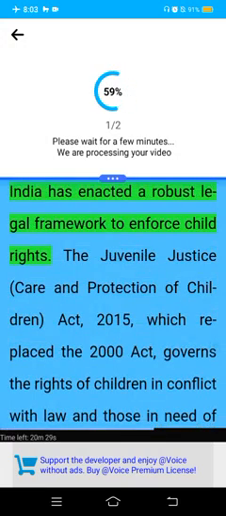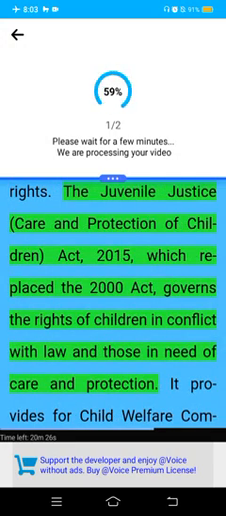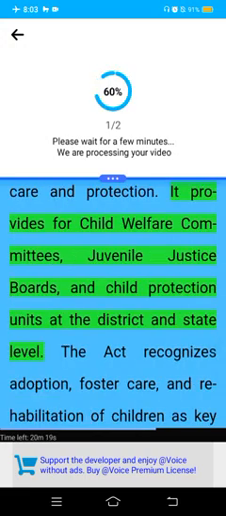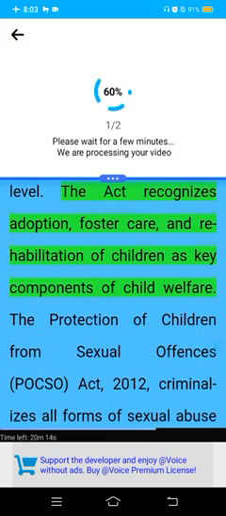India has enacted a robust legal framework to enforce child rights. The Juvenile Justice (Care and Protection of Children) Act, 2015, which replaced the 2000 Act, governs the rights of children in conflict with law and those in need of care and protection. It provides for child welfare committees, juvenile justice boards, and child protection units at the district and state level. The Act recognizes adoption, foster care, and rehabilitation of children as key components of child welfare.